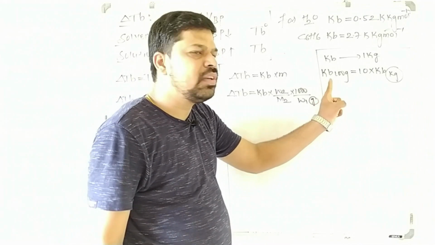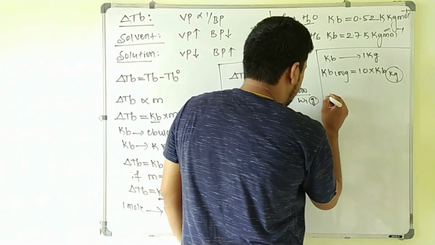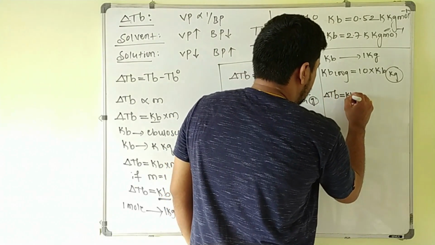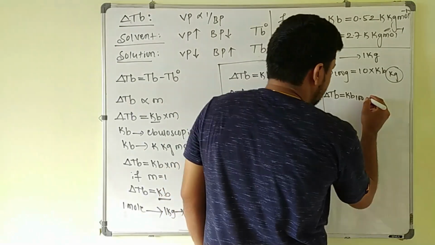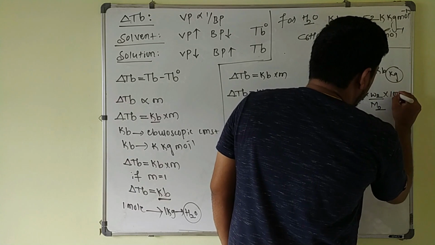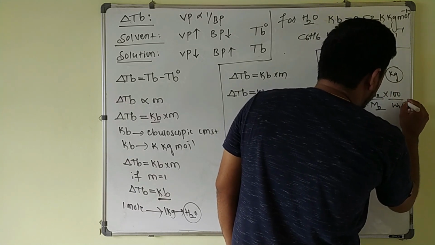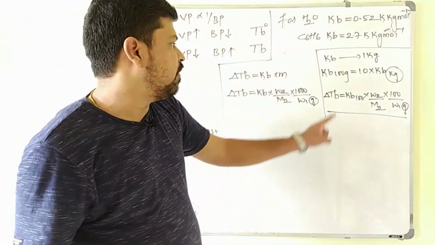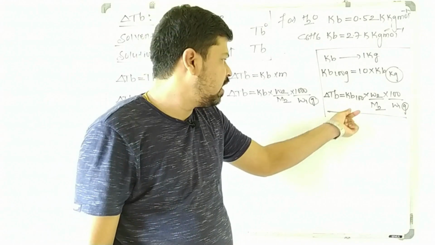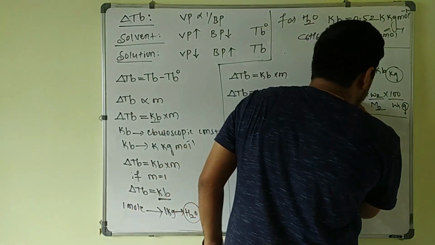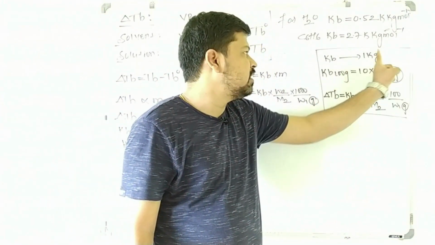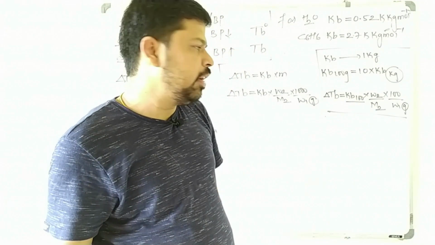So if Kb is given in terms of 100 grams, you have to write the formula like this: delta Tb is equal to Kb(100) into W2 by M2 into 100 divided by W1 in grams. This is just a notation: Kb(100) means it is given in terms of 100 grams, so it will be 10 times the Kb value in kg. This is one important point you have to remember.